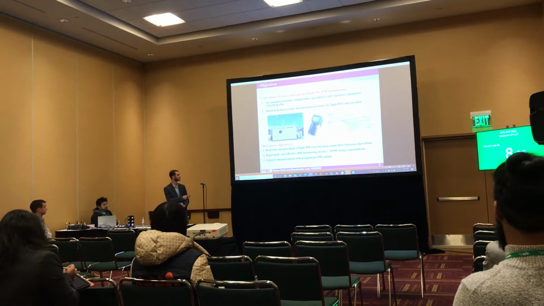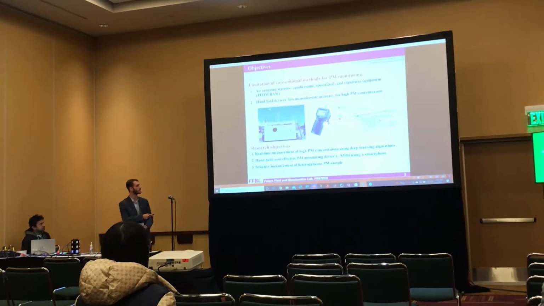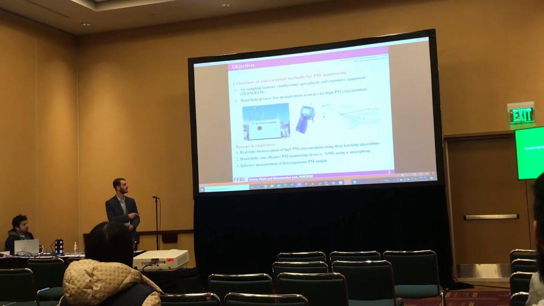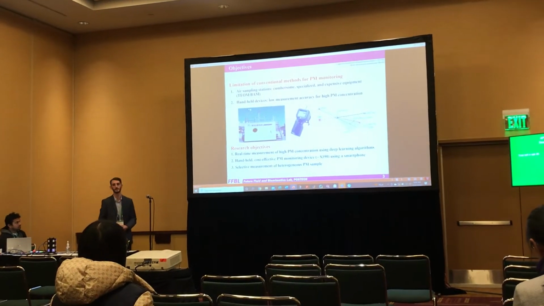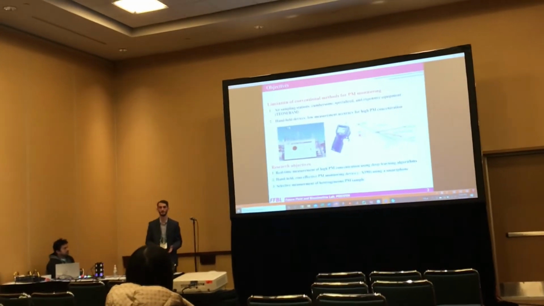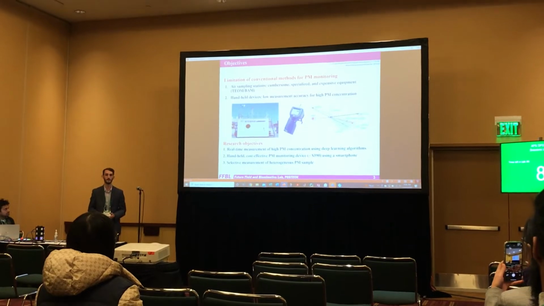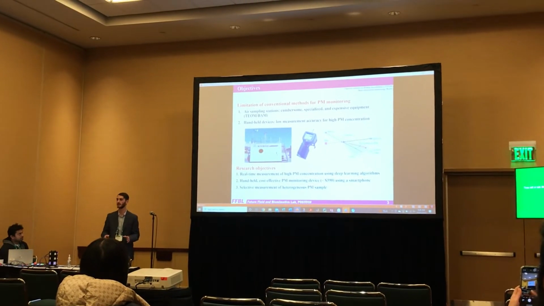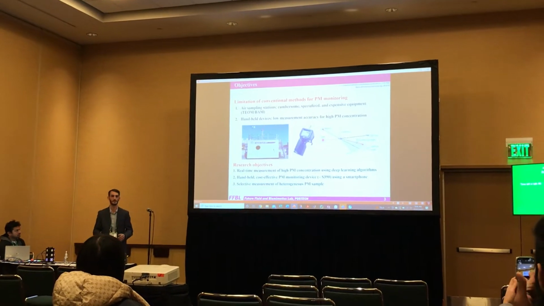So the goal of our research is to create a real-time measurement of high PM concentration with deep learning, using a handheld smartphone-based device with a goal of around $400. This device should be able to measure both homogeneous solutions as well as heterogeneous solutions of varying PM particles.